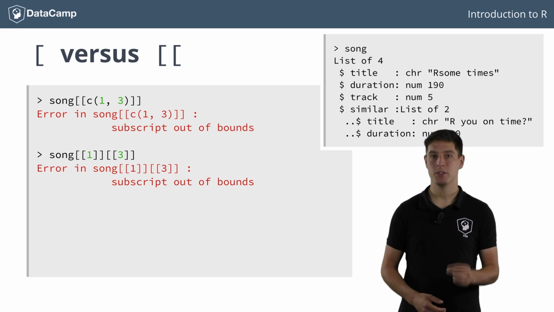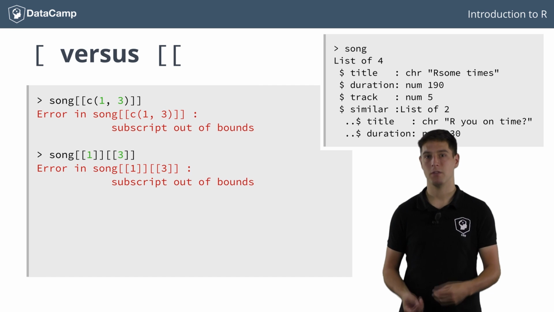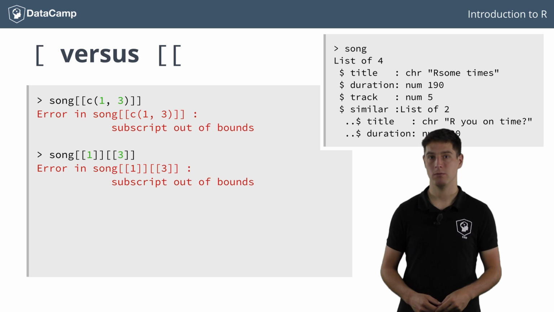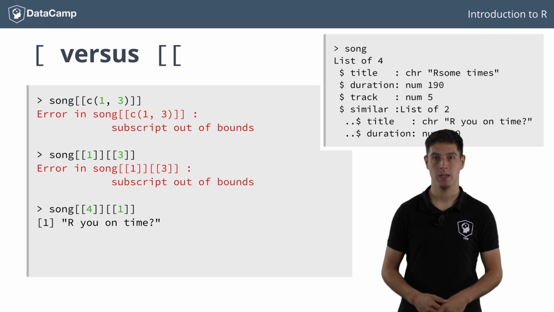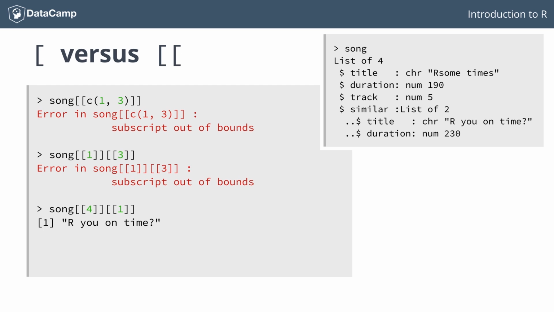Nonetheless, you can use this approach to select, for example, the title of a similar song, whose information is stored in the fourth element of song. In this case, you first want to take the fourth element, and then the first element. This is indeed the title we were looking for. This could also be coded as follows.